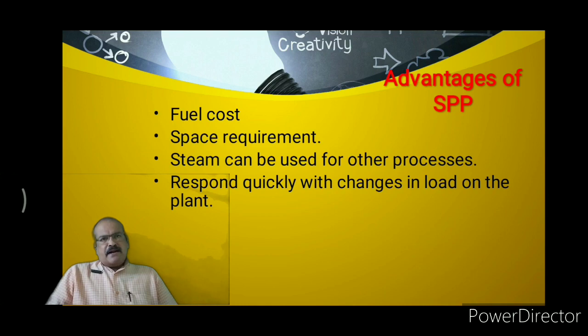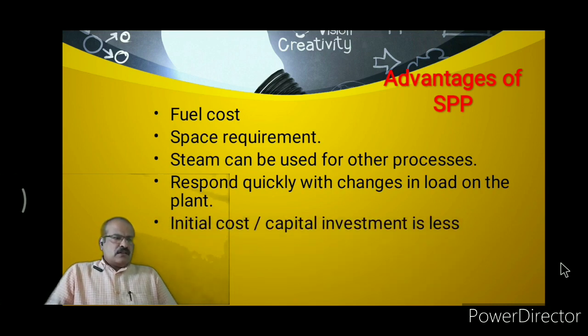In the case of a steam power plant, we are using coal as a fuel, and this coal is cheaper compared to all other fuels. So the fuel cost in the steam power plant is very less. If we compare this steam power plant with a nuclear power plant, the nuclear fuel is thorium, or it may be plutonium, or it may be uranium. So this uranium and plutonium have a higher cost compared with coal. So in a steam power plant the fuel cost is very less. This is the advantageous point.